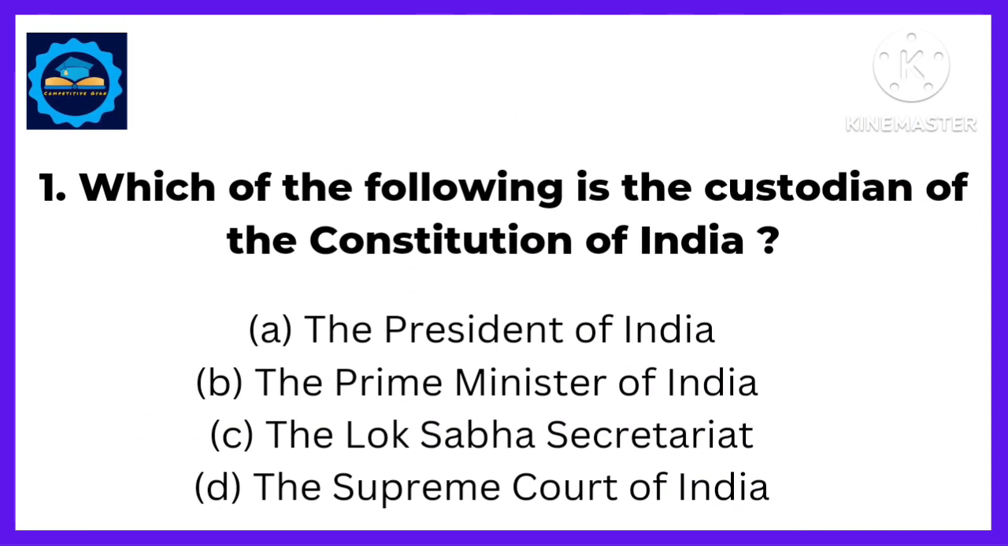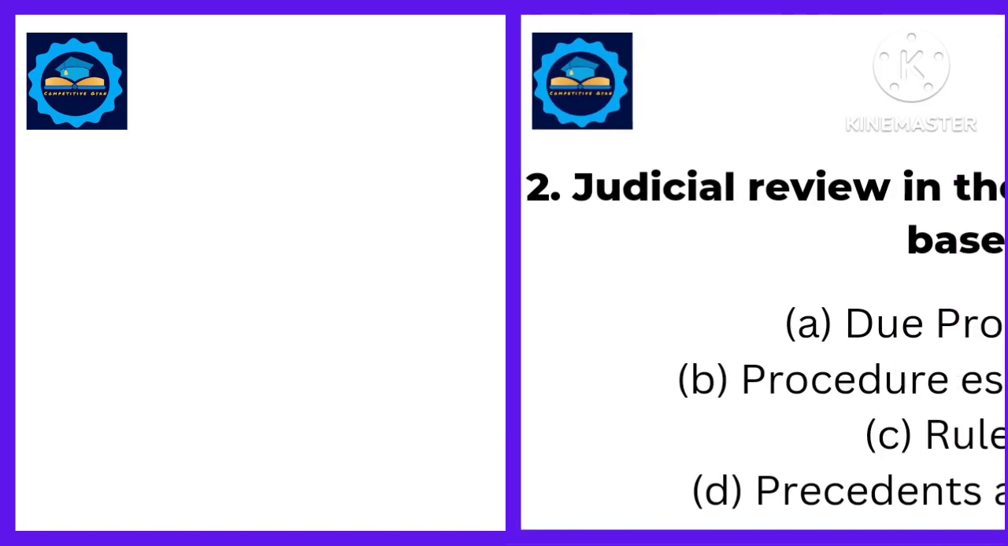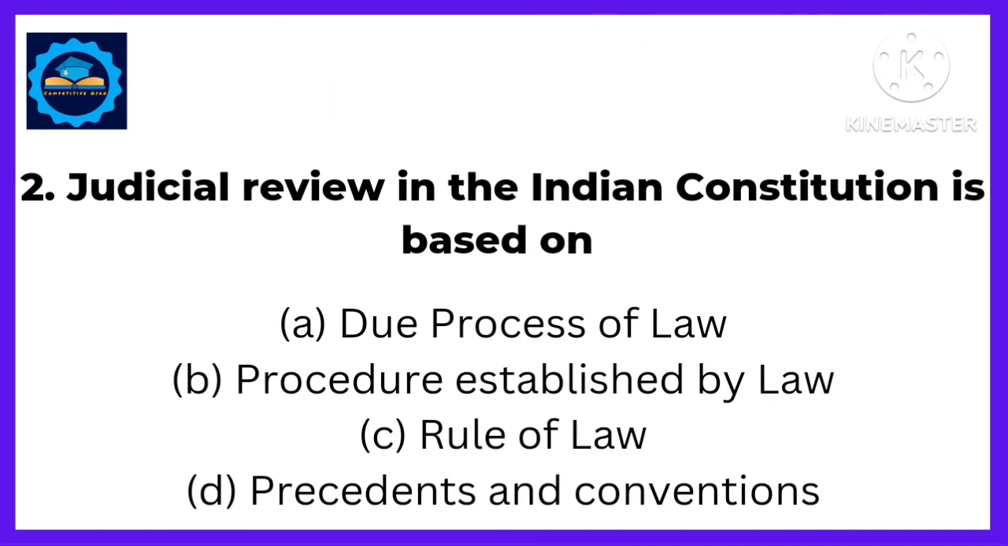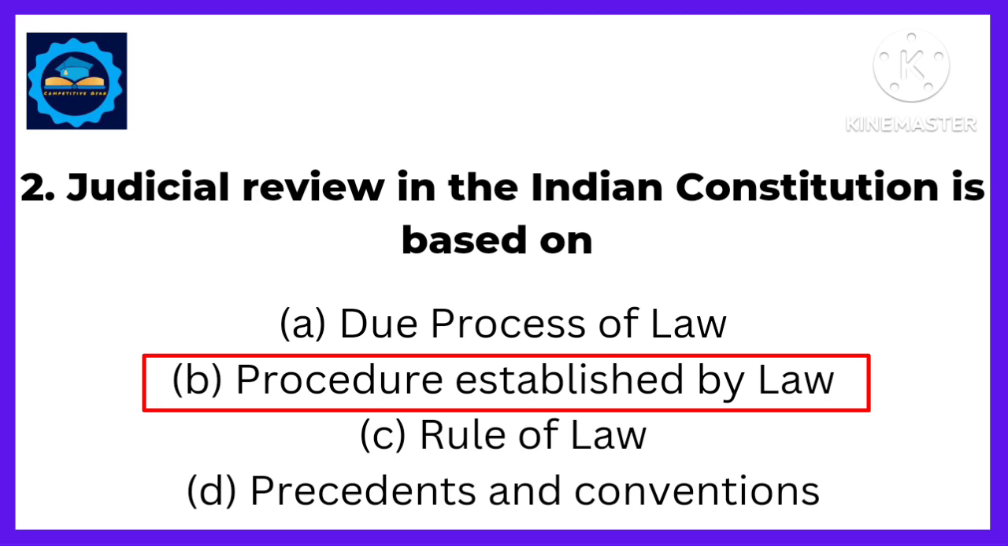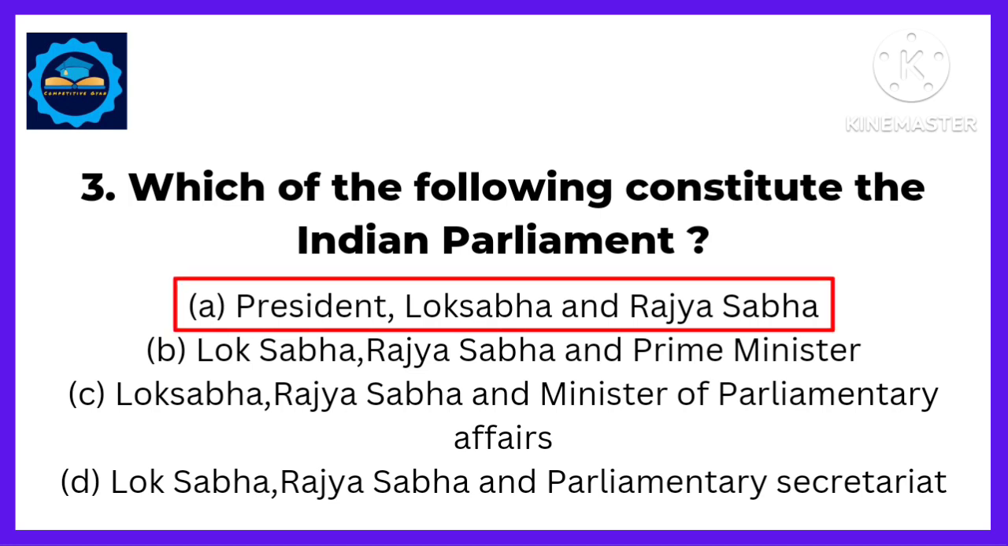Question number 1. Which of the following is the custodian of the Constitution of India? Answer. The Supreme Court of India is the custodian of the Constitution of India. Next, the judicial review in the Indian Constitution is based on. Answer. Procedure established by law. Next, which of the following constitute the Indian Parliament? Answer. President, Lok Sabha and Rajya Sabha constitute the Indian Parliament.